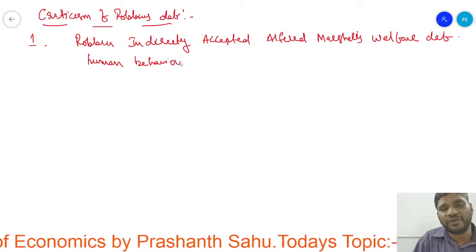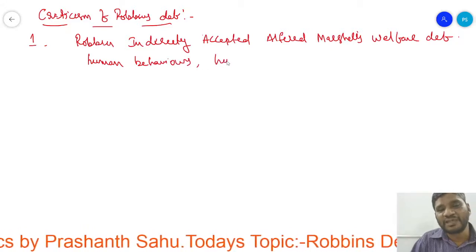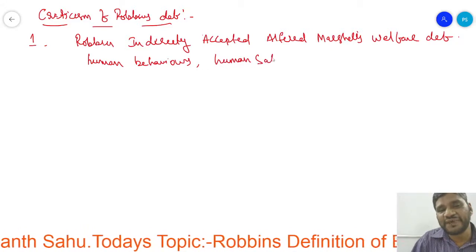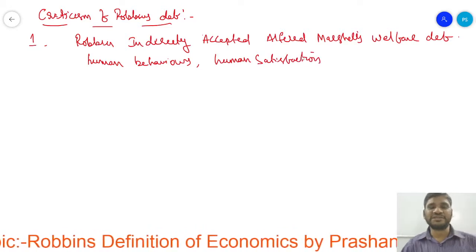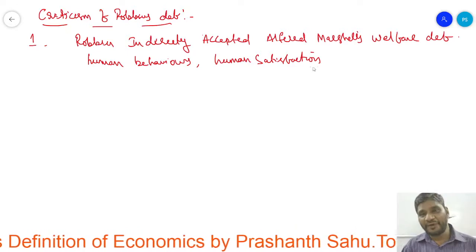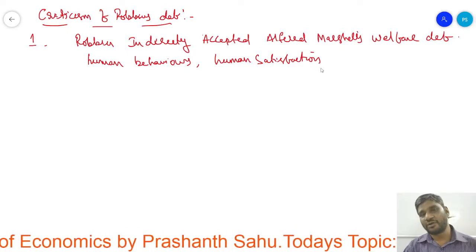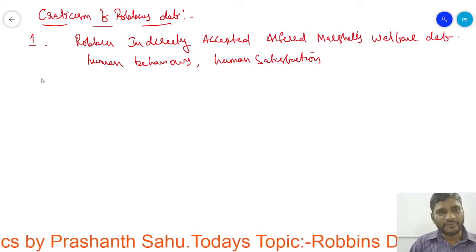He has used the words human behavior as well as human satisfaction. He is also considered along with Alfred Marshall's welfare definition. This is the number one criticism.